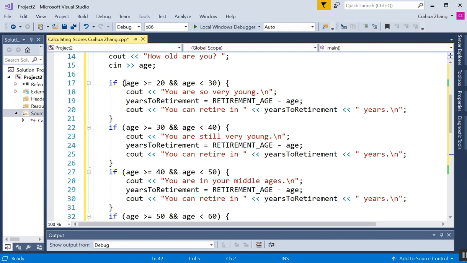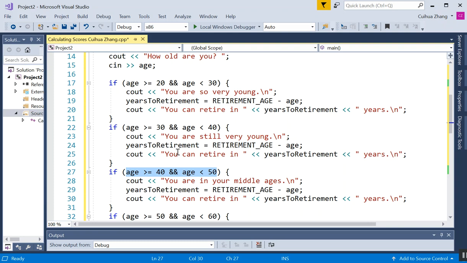That means if this condition is not true, this will be evaluated. If this condition is true, this will still be evaluated, because they are independent if statements. One after the other, they all will be evaluated, even though you found one that meets the condition.